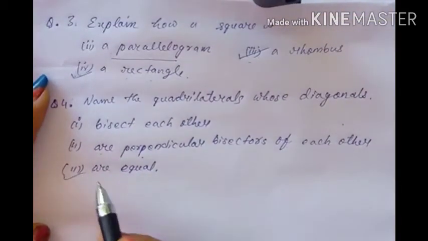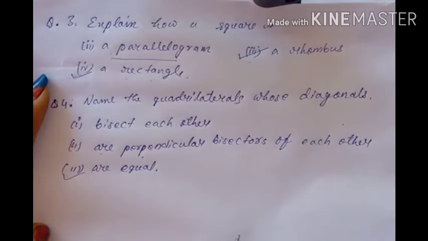Third question: diagonals are equal, means the length of the diagonals will be equal.